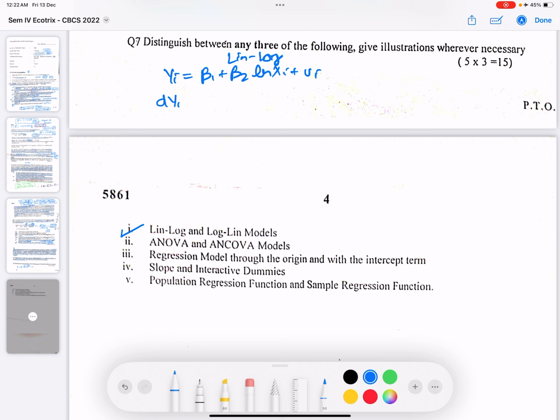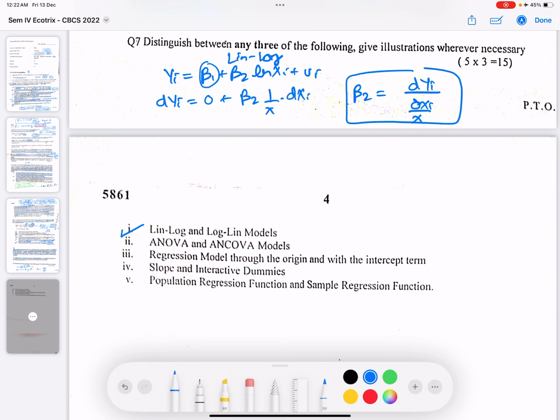Suppose dyi equals 0 plus beta 2 times 1 by x dxi. So beta 2 would be the absolute change in y due to a relative change in x.